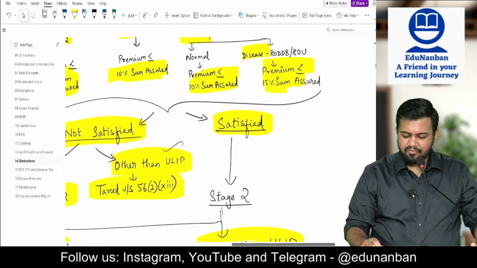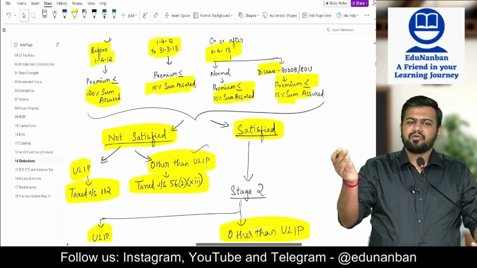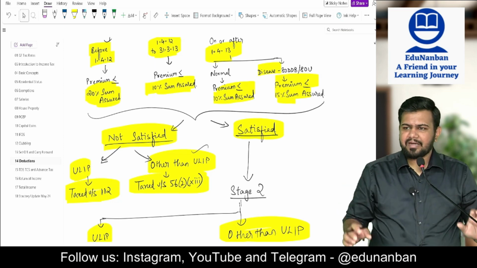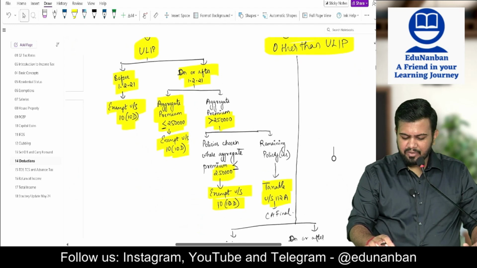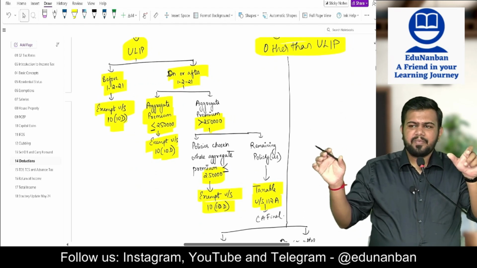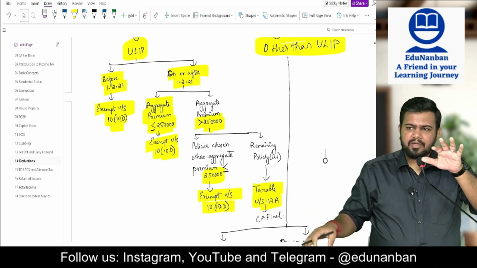Now, sir, what if conditions are satisfied? If conditions are satisfied, directly you cannot call it exempt. Then you should see whether it is within the 2,50,000 or 5 lakh limit. First, let us see what is the 2,50,000 limit. You should see whether it is a ULIP or not a ULIP. For ULIP, the 2,50,000 limit will apply. For non-ULIP, the 5 lakh limit will apply. Now let's come to ULIP.